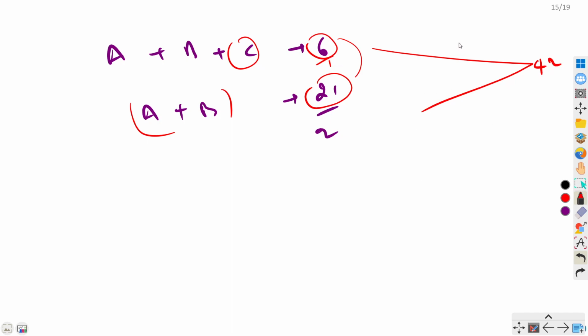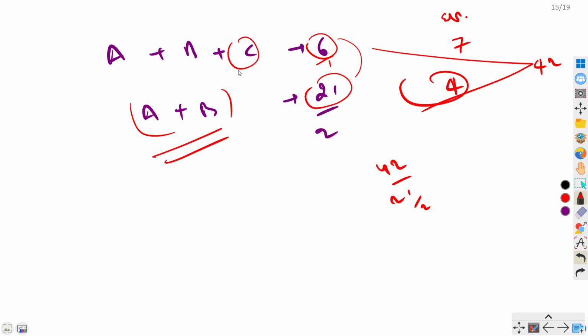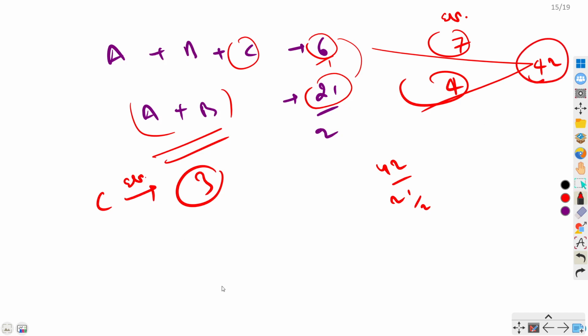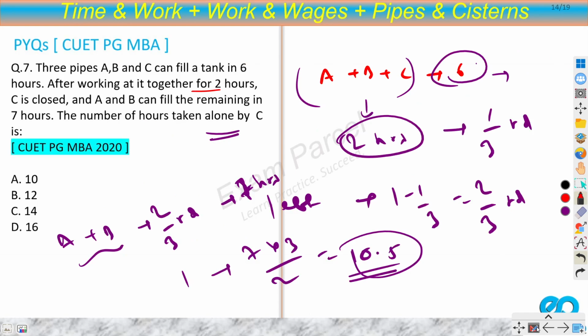Now if I divide 42 by 6, I get 7 as my efficiency. And if I divide 42 by 21 by 2, the 2 will be multiplied, so this will be 4. So A plus B efficiency is 4, and A plus B plus C is 7. So obviously C efficiency is 3, right? Total work is 42, so time taken will be 42 by 3, that is 14. This is 14 days for C. So I hope this is clear to you.